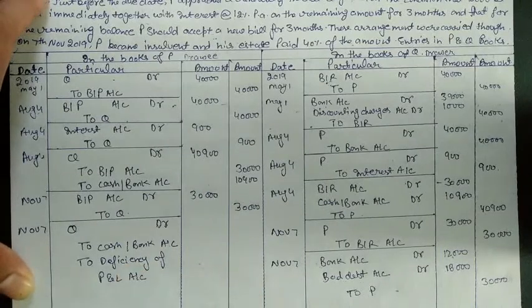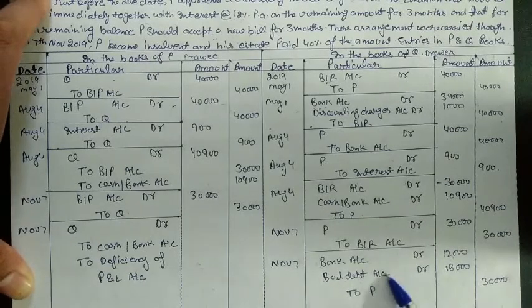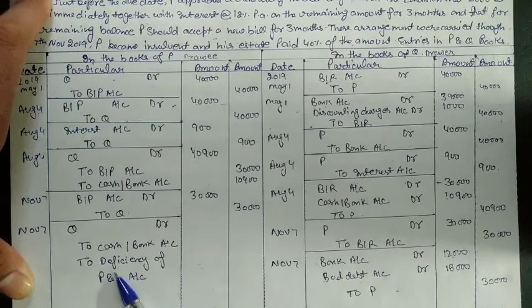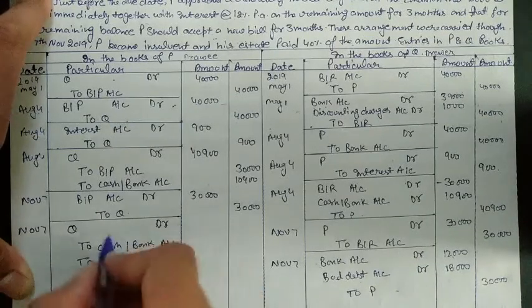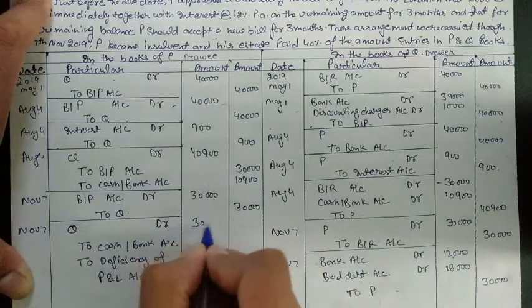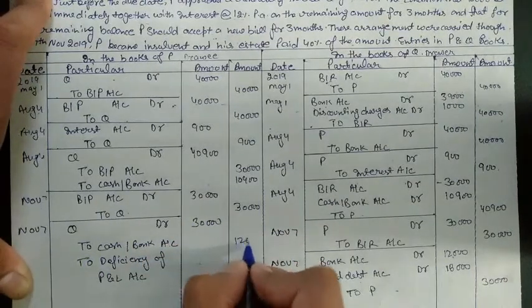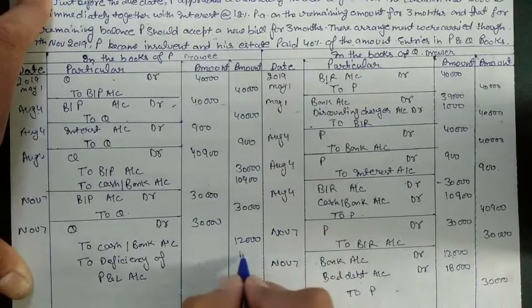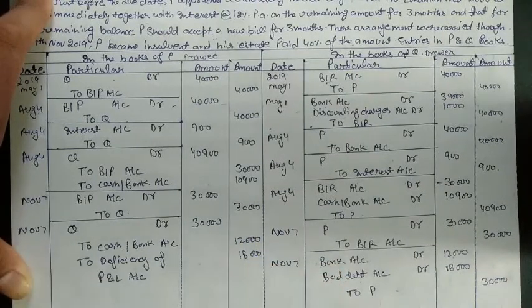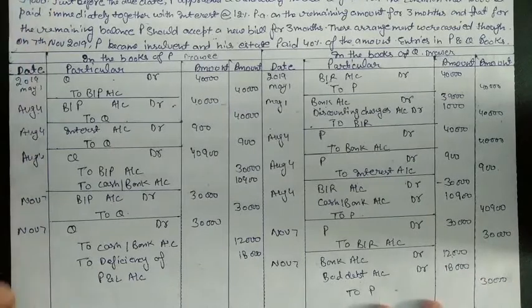Deficiency means he is not able, he lacks those funds; here we cannot receive that money. So it will become bad debt, meaning our money is lost, and here it is money that we cannot pay. We needed to pay 30,000 to Q, but we paid only 12,000 and the remaining is the deficiency that we can't arrange to pay Q. So this is the closure of the accounts of P and Q.